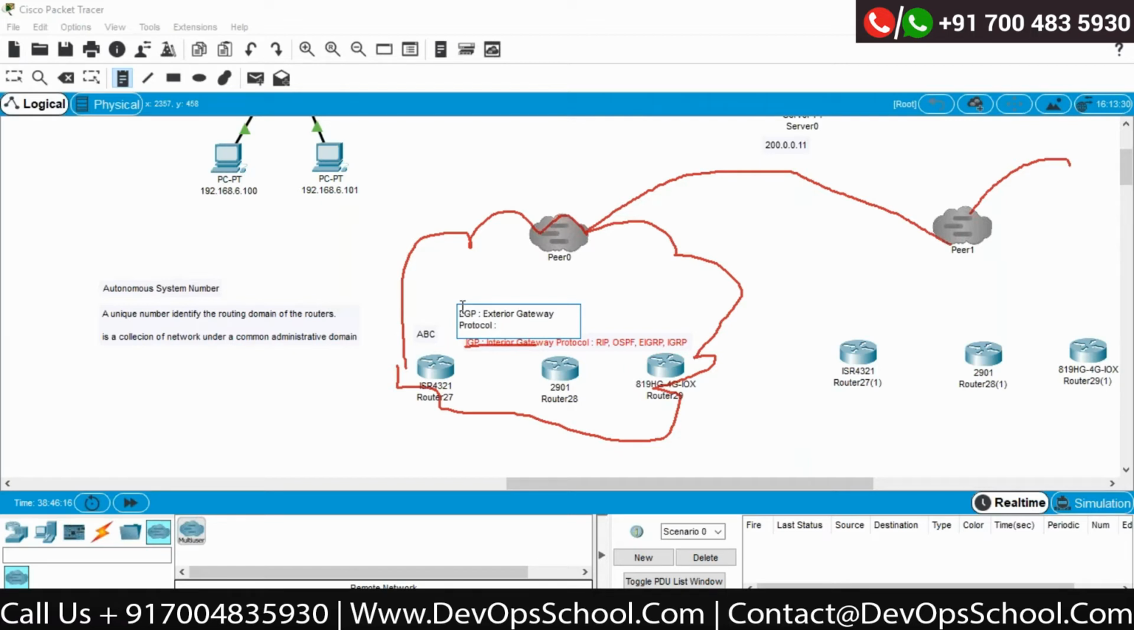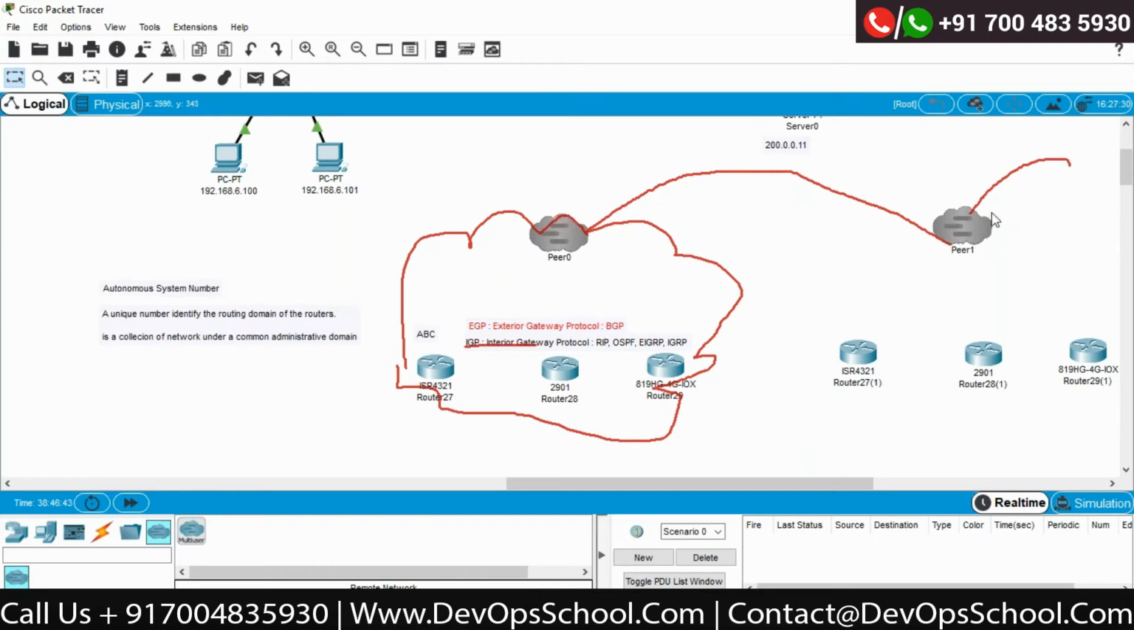Okay, currently we do have a protocol called Border Gateway Protocol. Border Gateway Protocol is the backbone of our internet. Whatever internet you are getting is actually working on a protocol called BGP, Border Gateway Protocol, because it is an exterior gateway protocol. In exterior gateway protocols, it works on an autonomous system number.